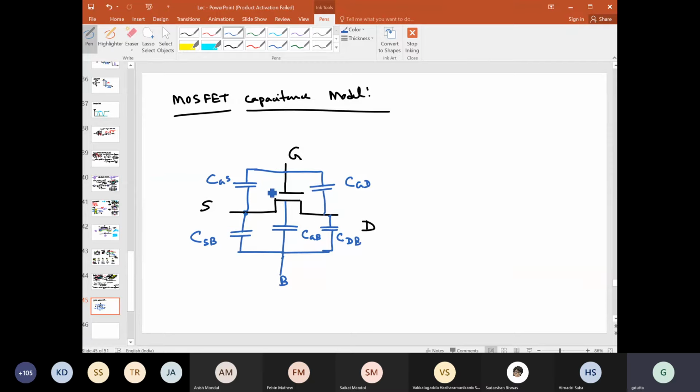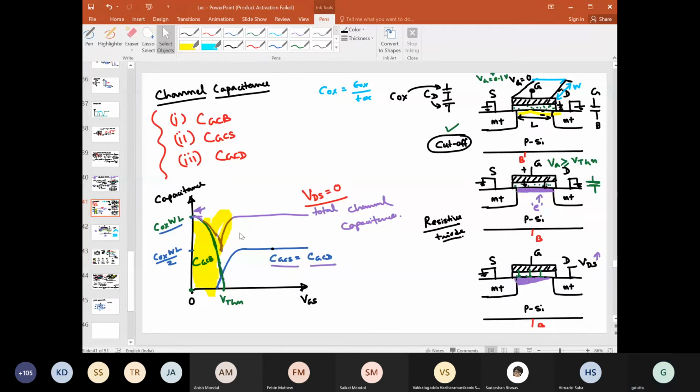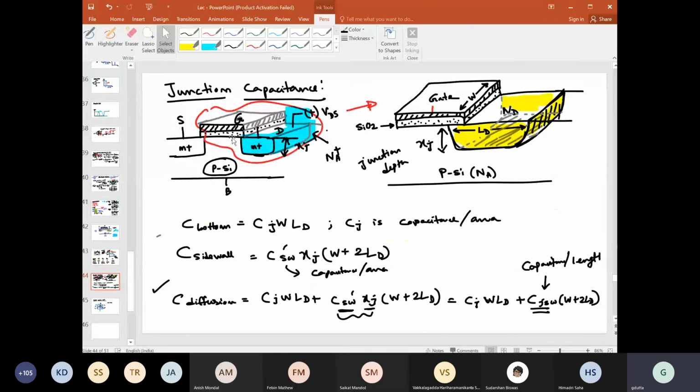And now if we have to write what these values actually are, then we can also do that. So to simplify, what is this CGS? CGS capacitance is basically the gate to source capacitance, the channel contribution part, the gate to channel capacitance, the contribution of the source part. You understand, right? We have seen it here, this part, this part, this part.